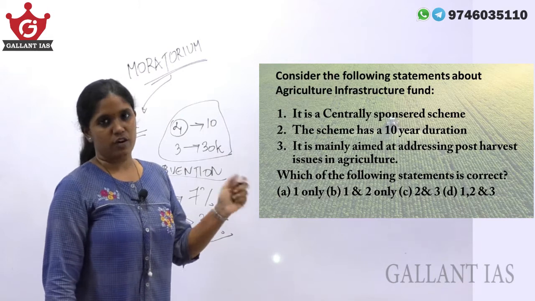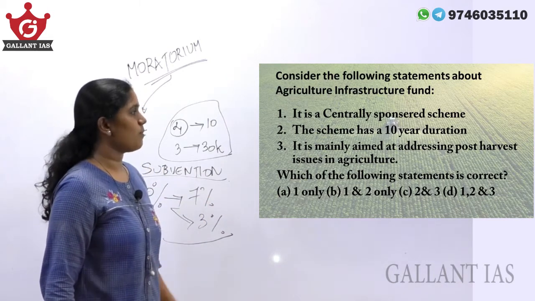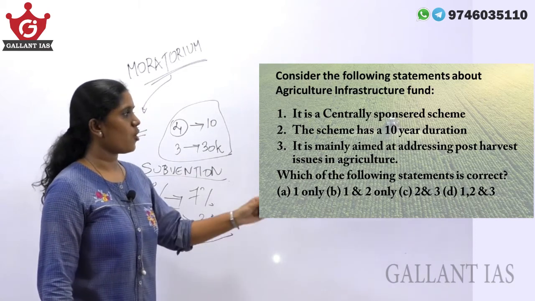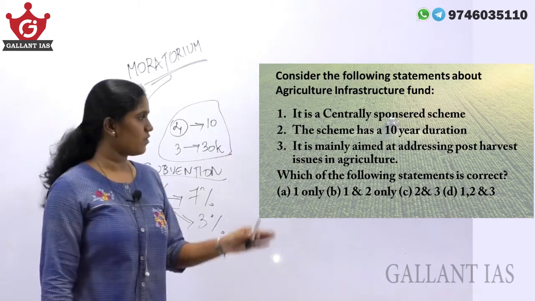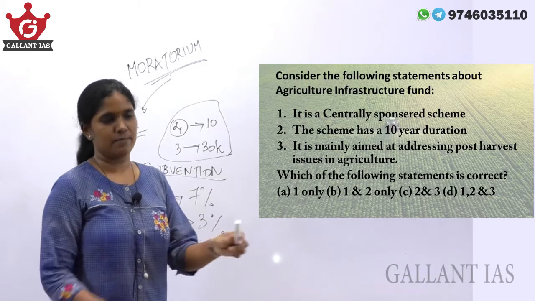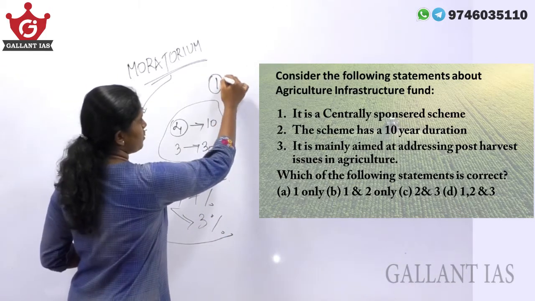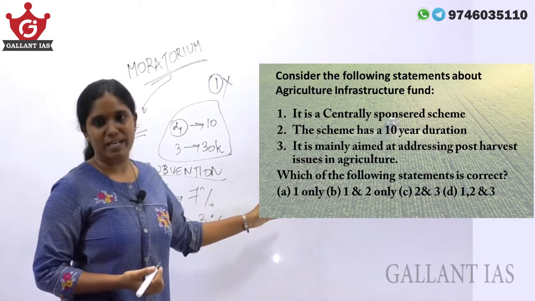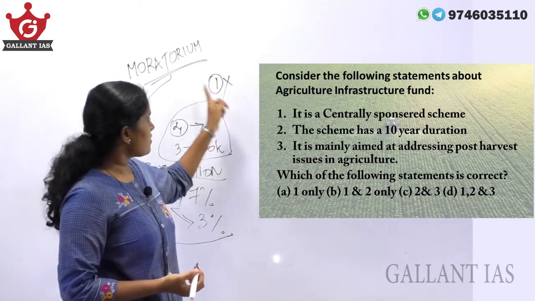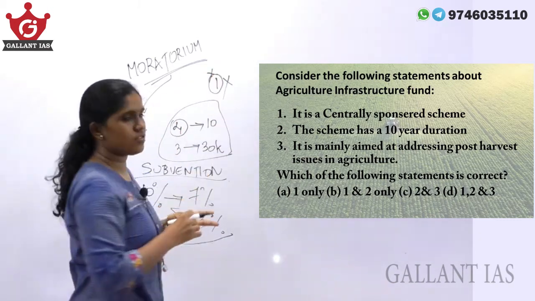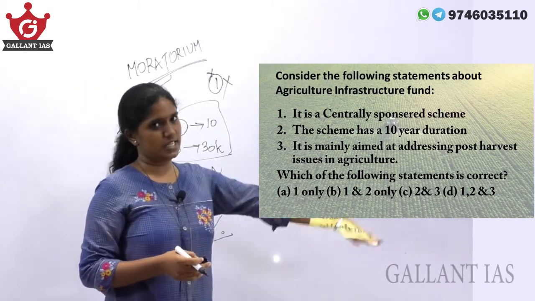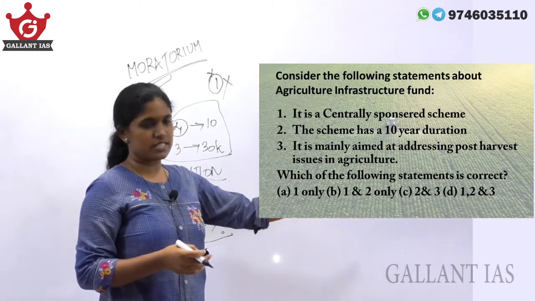Now, let's go back to our question. Consider the following statements about Agriculture Infrastructure Fund. Statement 1, it is a centrally sponsored scheme. That statement is wrong. As we have seen, it is a central sector scheme. So the first statement is wrong. Since this is a statement question, we can apply the elimination method. Since we have already got that the first statement is wrong, we can easily eliminate option A, option B and option D, so that we are left with option C only.